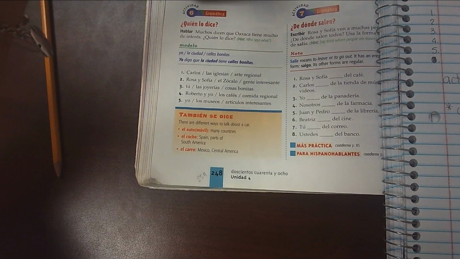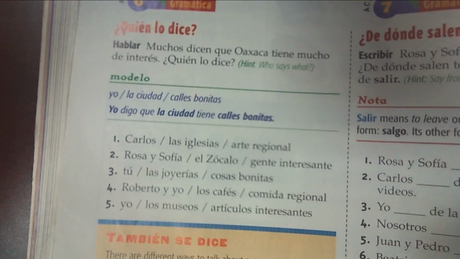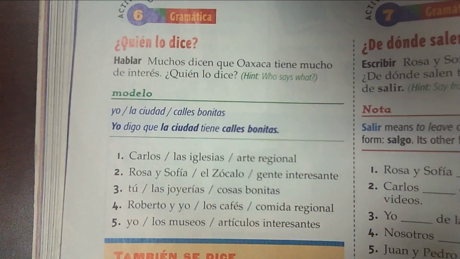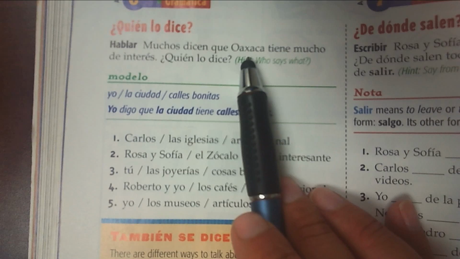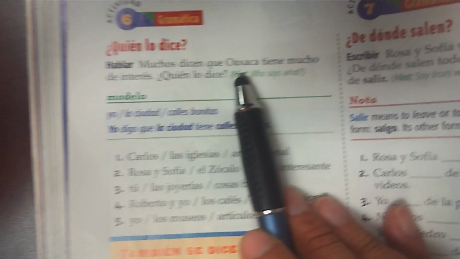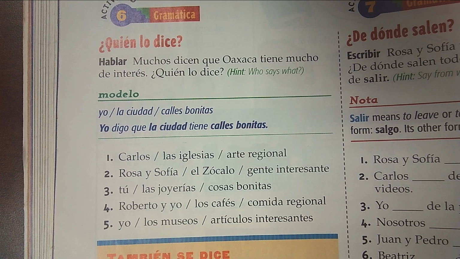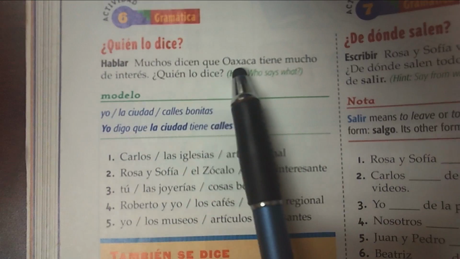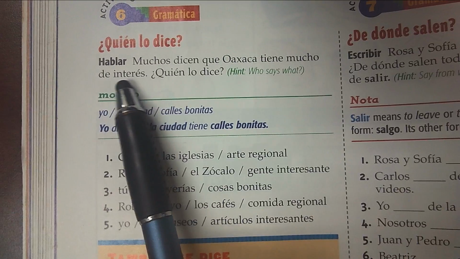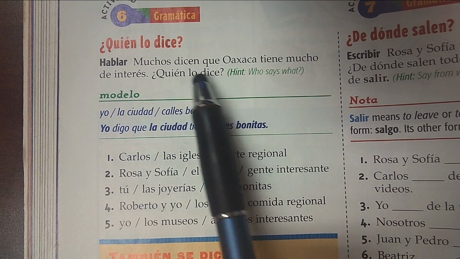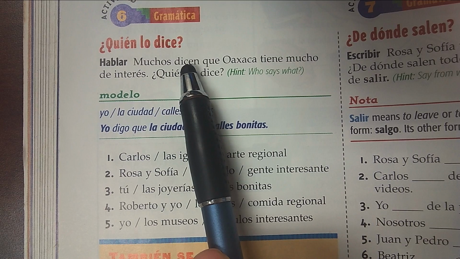So actividad 6 says the following. ¿Quién lo dice? Who says it? Muchos dicen que Oaxaca, you remember this is the state we're talking about, the Mexican state, Oaxaca. Muchos dicen que Oaxaca tiene mucho de interés. ¿Quién lo dice? So it says, many say that.